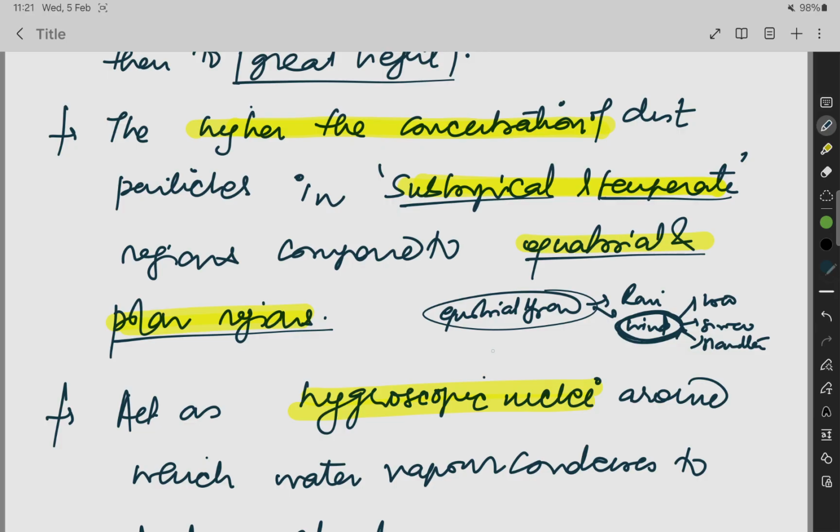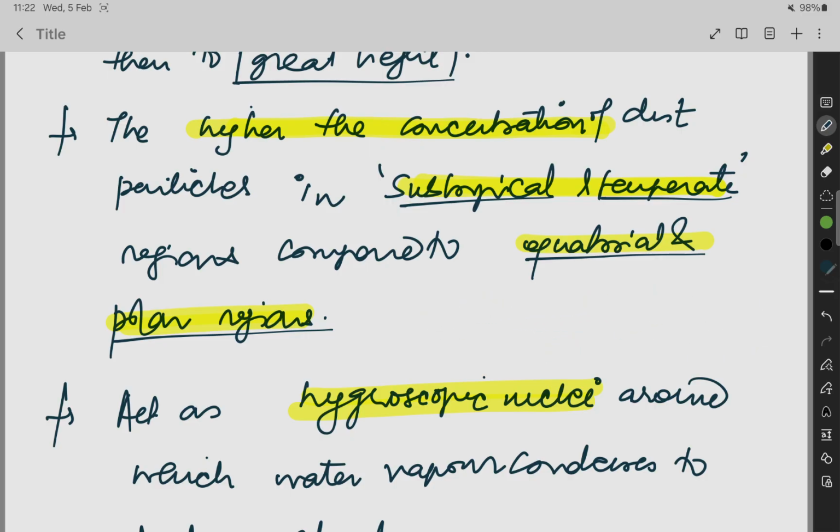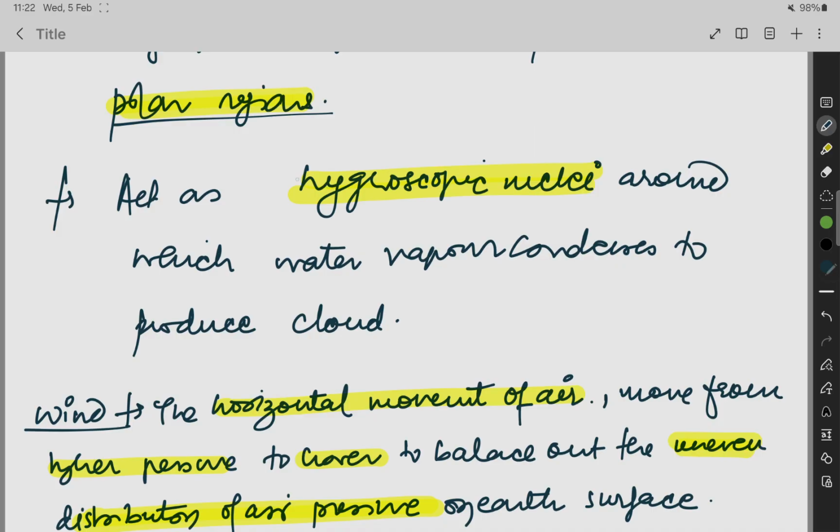The winds that flow are the main reason for the dust particles to move ahead. In the equatorial and the polar regions they get deposited by rain and other things. So it is to be remembered that the concentration is higher in the subtropical and the temperate regions as compared to the equatorial and the polar regions.